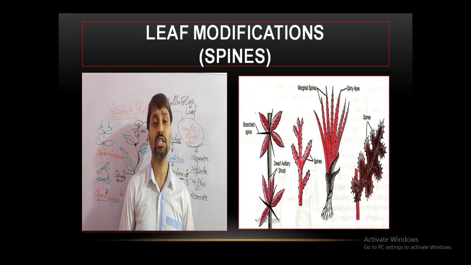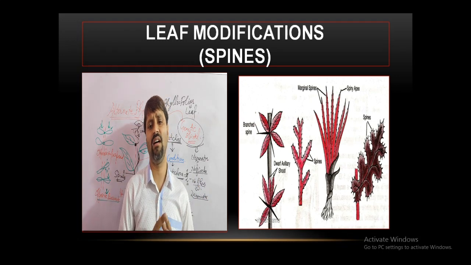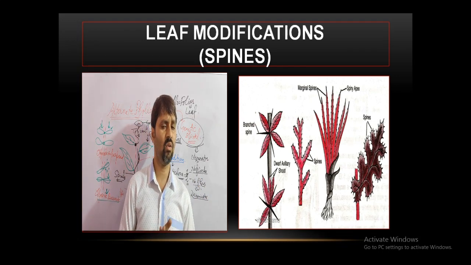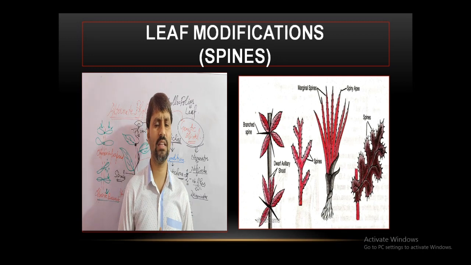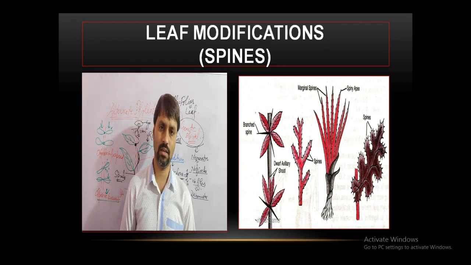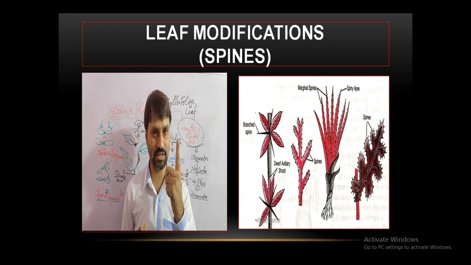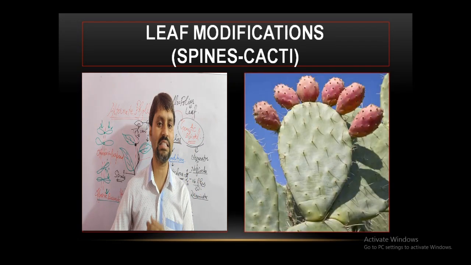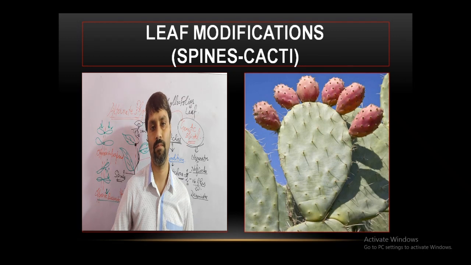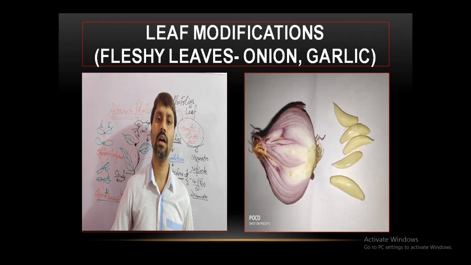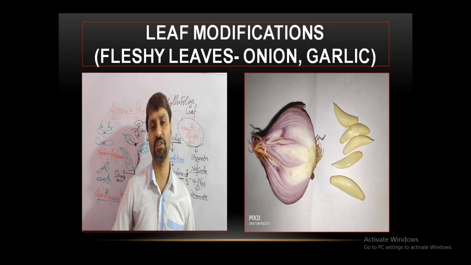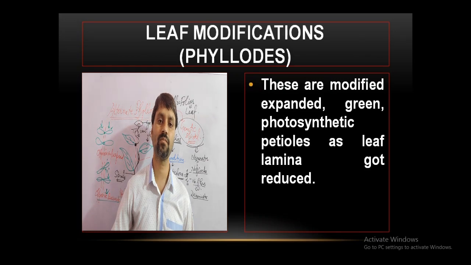Then spines. Spines are the defense organs. In many plants, in aloe vera, Argemone, barberries, you will see spines. For what? For protection. And the cactus has spines for protection. Then you use onion and garlic, where leaf modification gives fleshy leaves, and we eat them for that purpose.